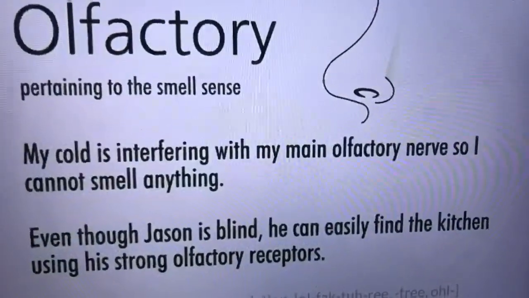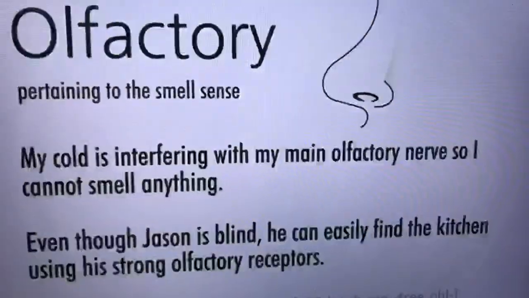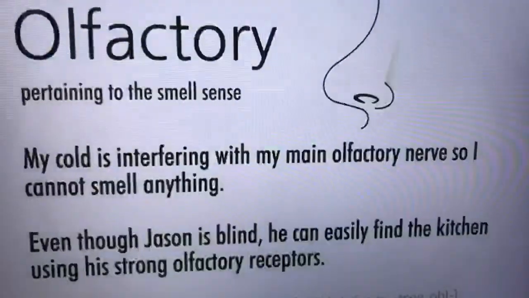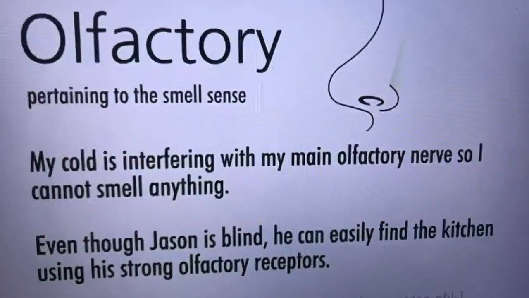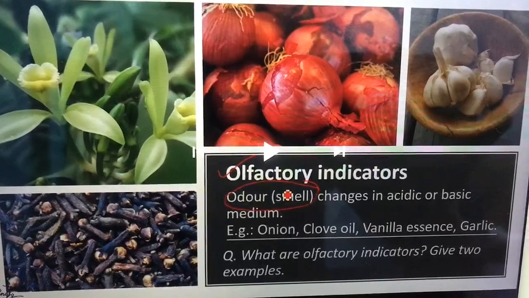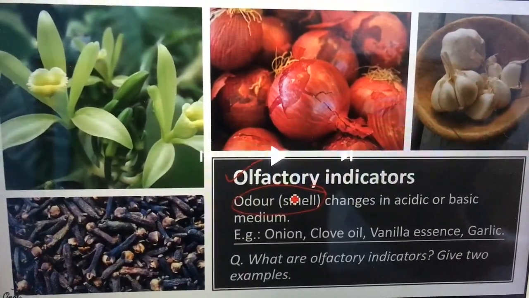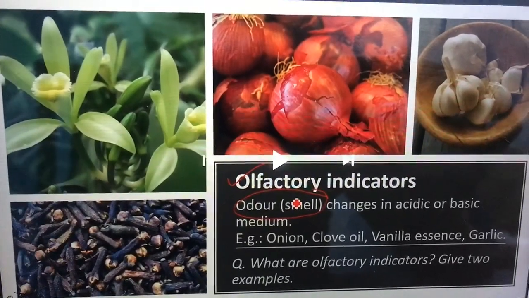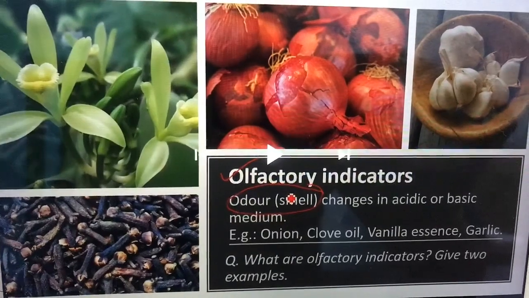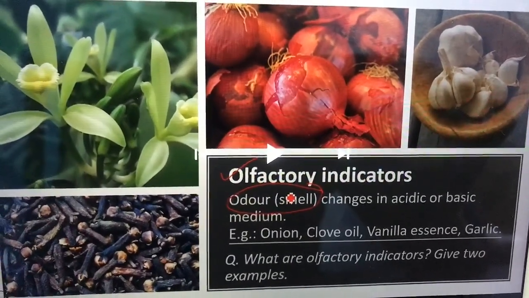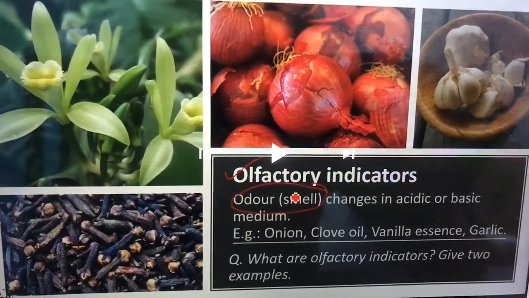So here we will identify acids and bases through a change in smell, not through a change in color, which we studied with synthetic indicators. See students, these are olfactory indicators: vanilla essence, onions, garlic, cloves. They have a specific smell, we are all aware of that. They will change that smell and tell you whether a particular substance is an acid or a base.